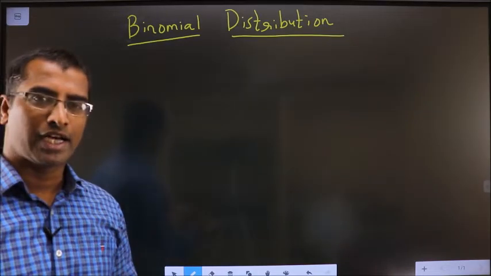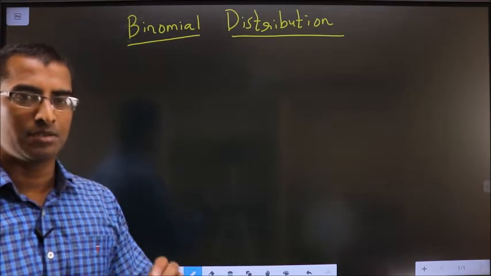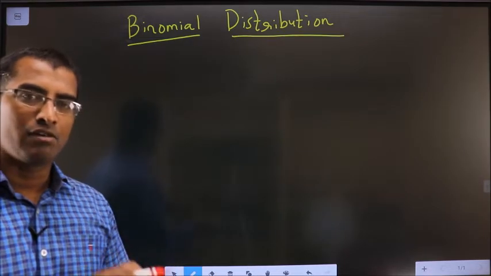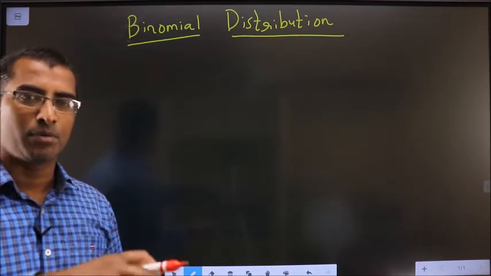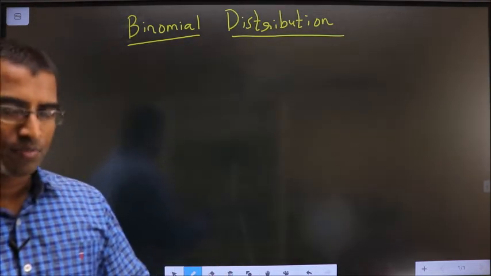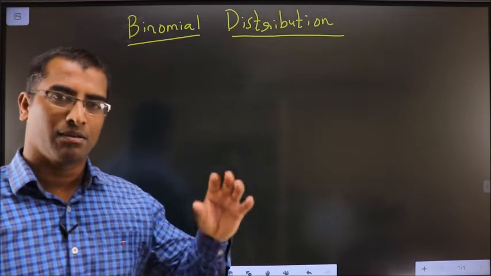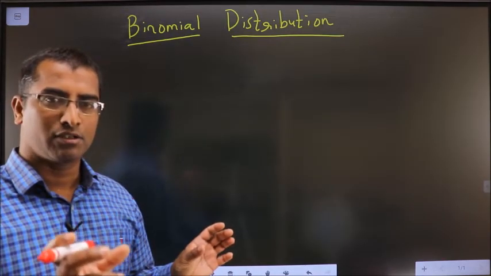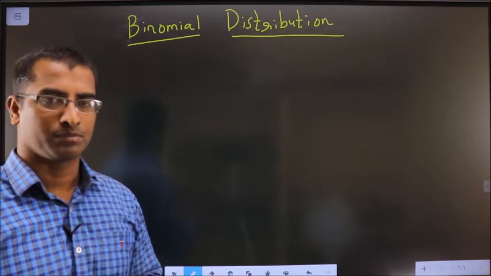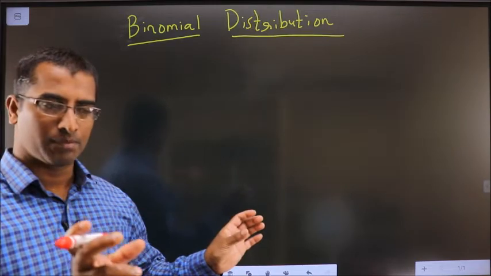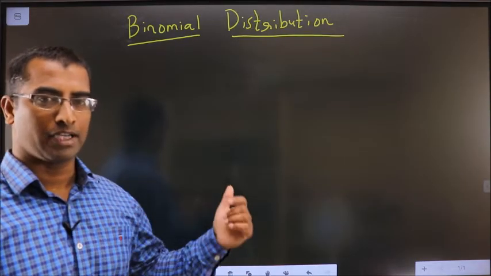In this video, I will explain the binomial distribution concept, where it is used and how I can make use of it to find the probability. The first point here is binomial distribution. By making use of it, I can find the probability without drawing the tree diagram. Clear? Without drawing the tree diagram, I can find the probability easily with the help of binomial distribution.